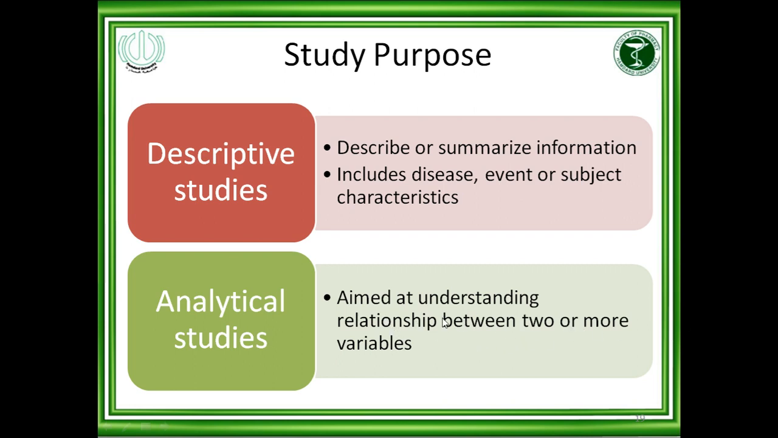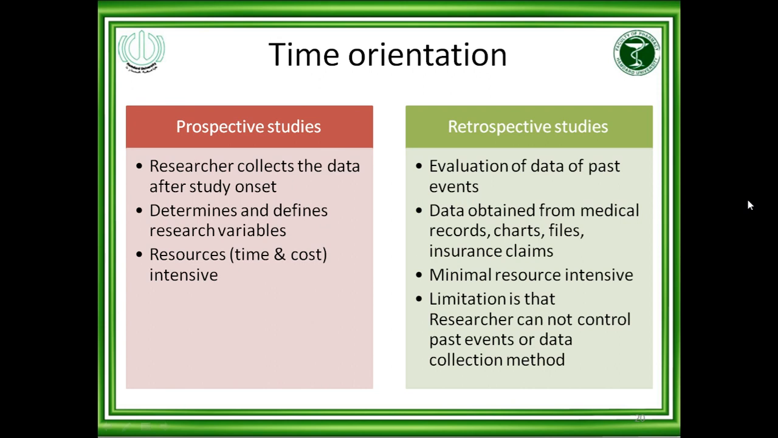Here, for example, the drug and the effect of the drug. One variable is the drug and the other is its effect, the antihypertensive effect. This is called analytical studies. In descriptive studies, for example, you have collected data of 1000 hypertensive patients, and you are summarizing the data and calculating the mean blood pressure of the population. So what is the mean blood pressure in my population? This is descriptive.